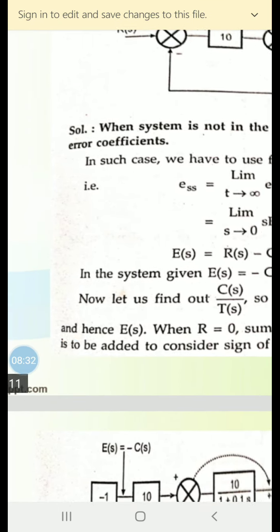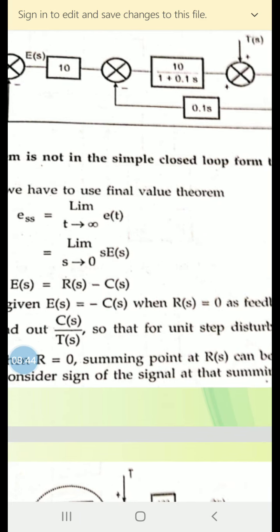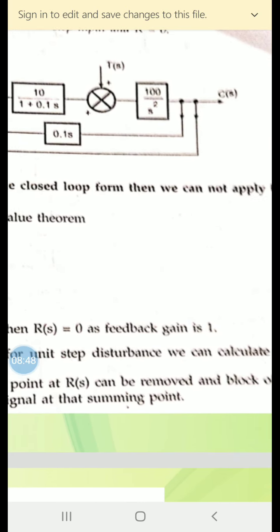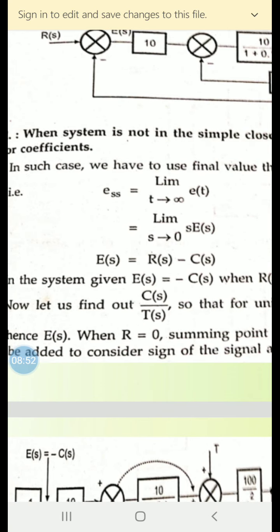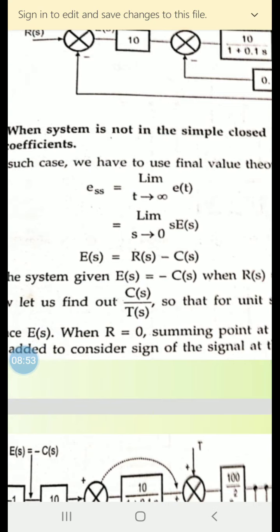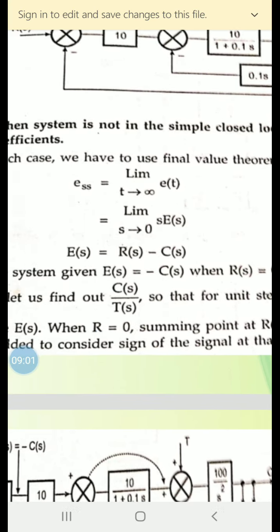So in the system given, E(s) is equal to minus C(s) when R(s) is equal to 0, as the feedback gain is 1.